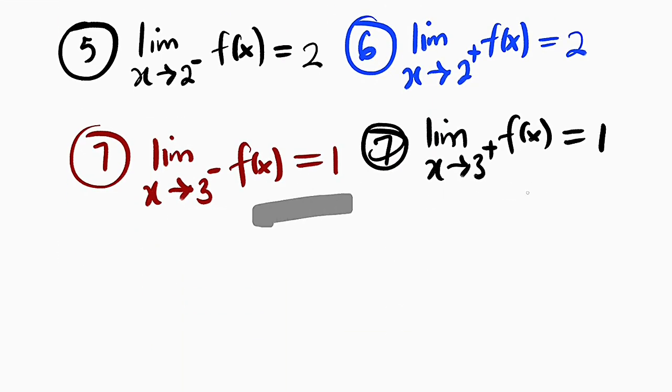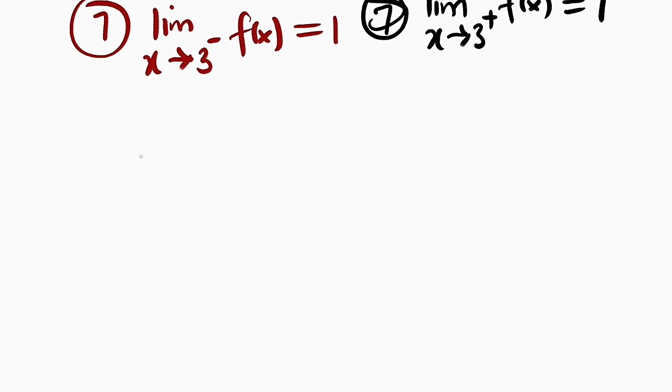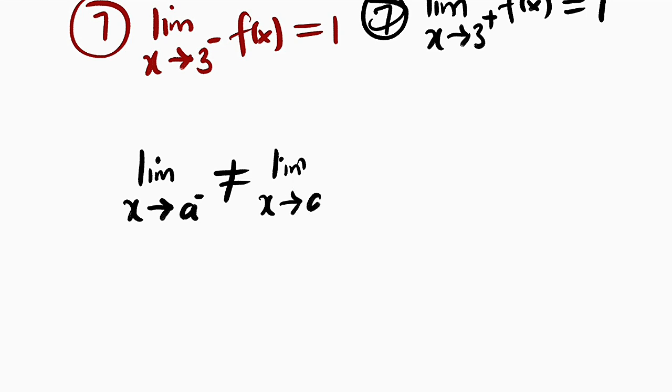And you can see the left and the right hand side limits are all the same. Therefore, the limit exists. So, conclusion: if the limit as x approaches a from the left is not equal to the limit as x approaches a from the right, it means the limit does not exist. But if they are equal, we say the limit exists.